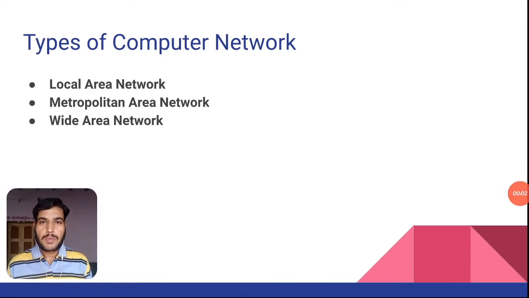Try to understand the types of computer networks. There are basically three major types of computer networks: LAN, MAN and WAN. LAN is called a local area network, MAN is called a metropolitan area network, and WAN is called a wide area network. Let us see one by one how they work.